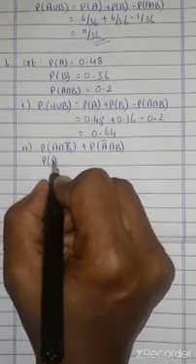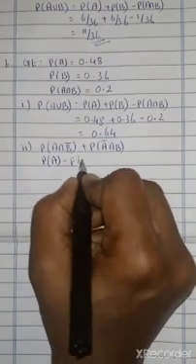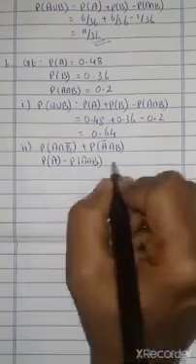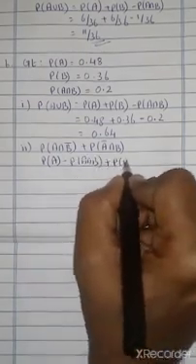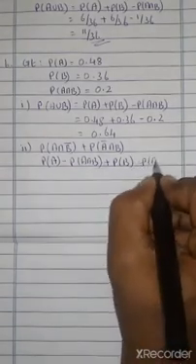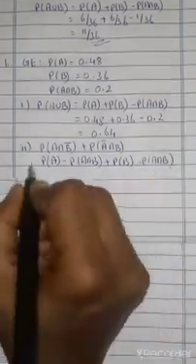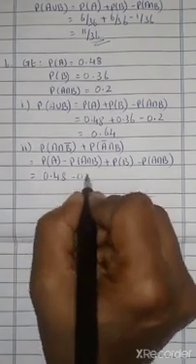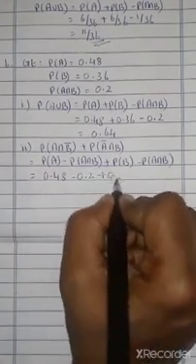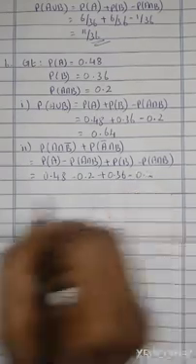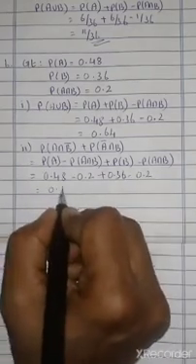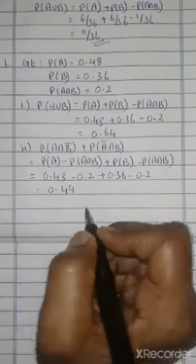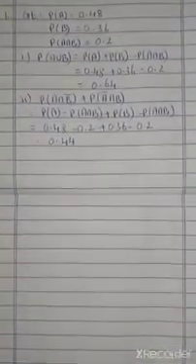P of A minus P of A intersection B plus P of B minus P of A intersection B. So 0.48 minus 0.2 plus 0.36 minus 0.2. If you simplify this, you will get 0.44. This is your final answer.